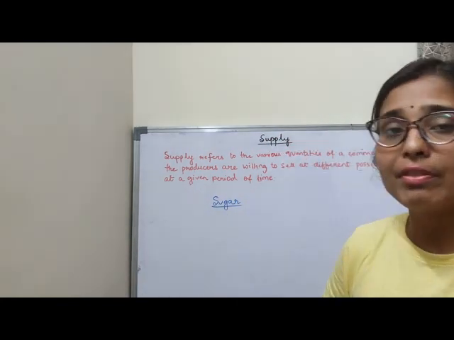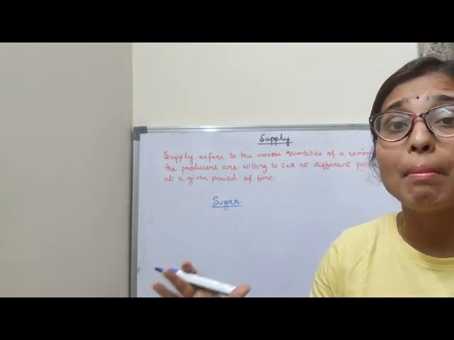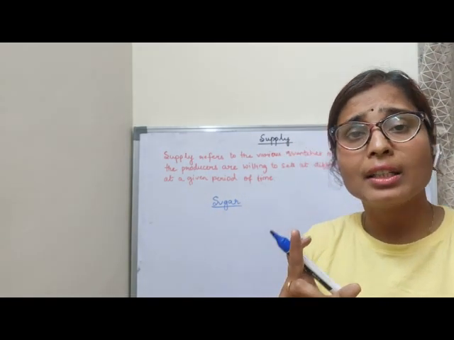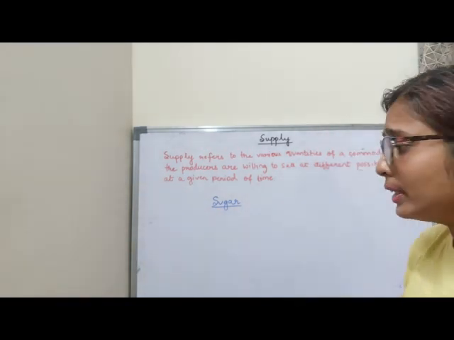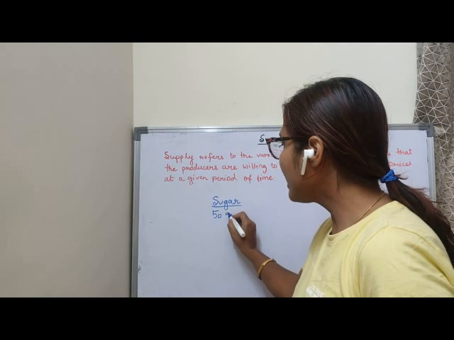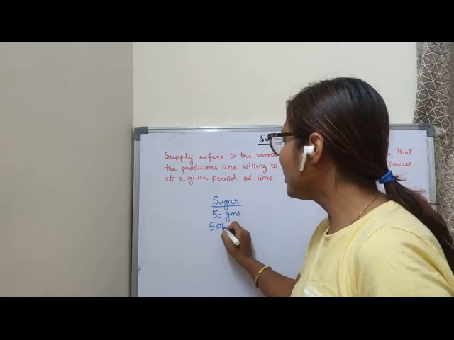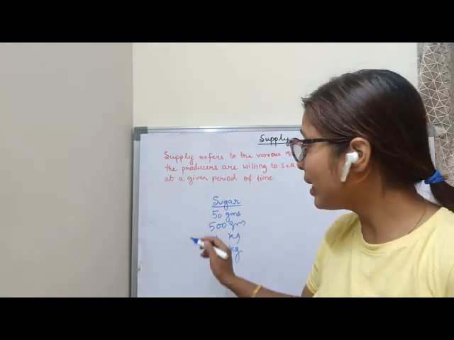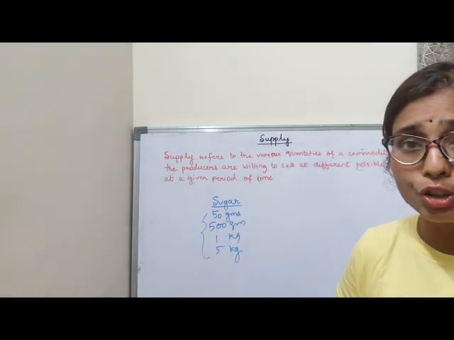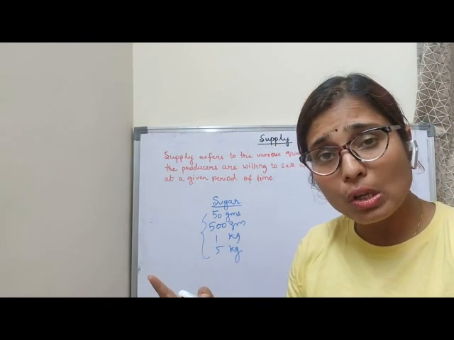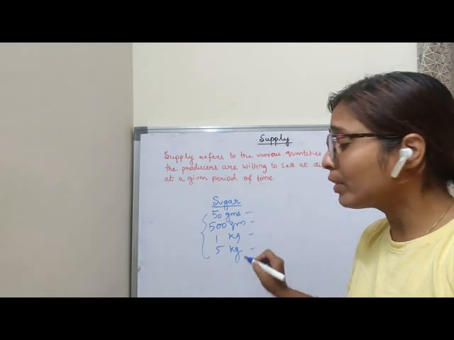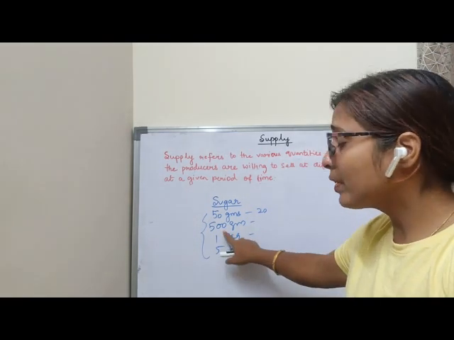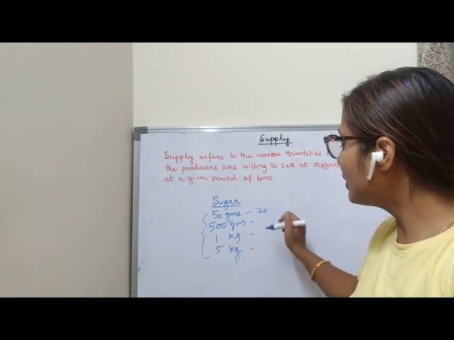So sugar is a commodity which the producer is willing to sell in the market. Clear? Now tell me, does the producer produce only a single quantity of a commodity? No, he produces various quantities. That means if I go to the market, I can get 50 grams of sugar, 500 grams, or 1 kg, 5 kg and so on. So I can get various quantities of a commodity, that is sugar, at various prices also, because different quantities have different prices. 50 grams, suppose I am getting for 20 rupees, can I get 500 grams for 20 rupees? No. So different quantities have different prices.